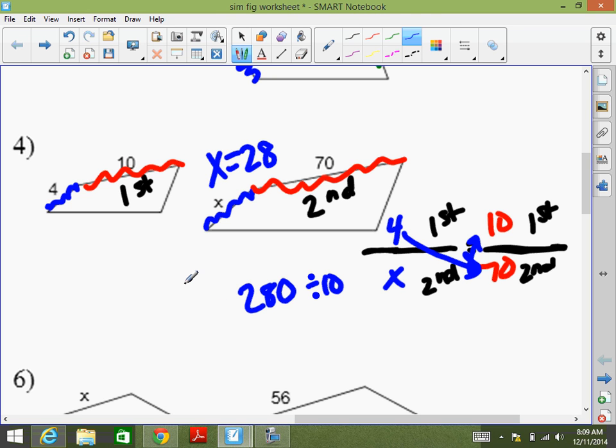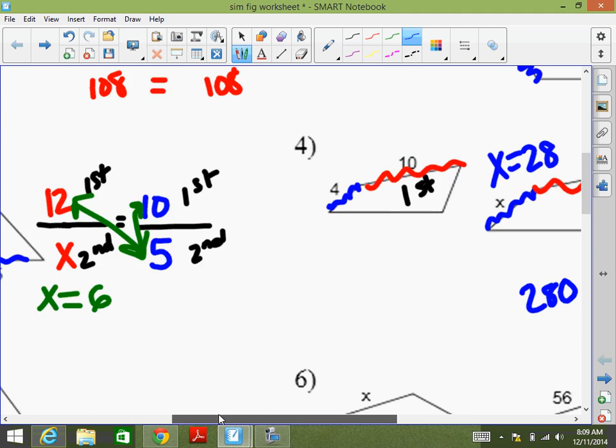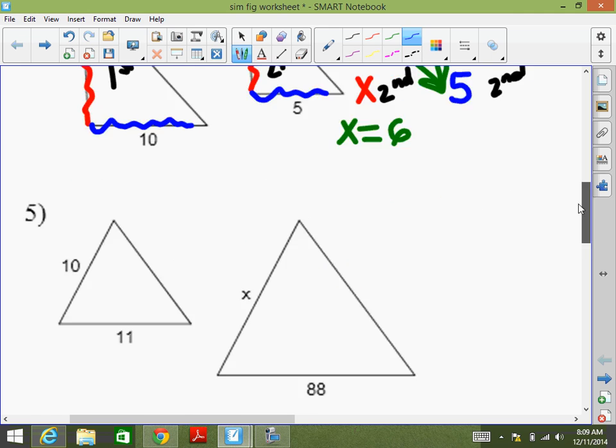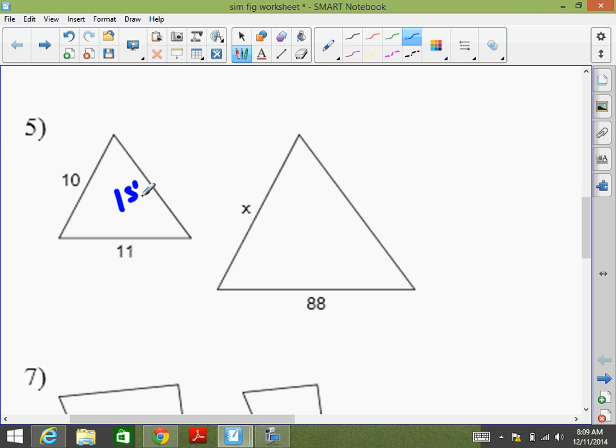Who feels like they got it? Okay. Number 5. I'm going to label first and I'm going to label second. You set it up and see what you get. I'm going to let you fill it all in. Go.